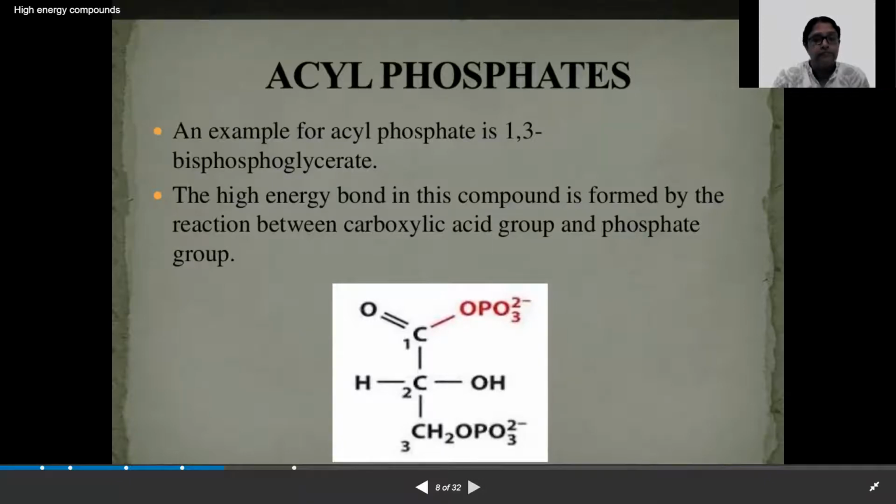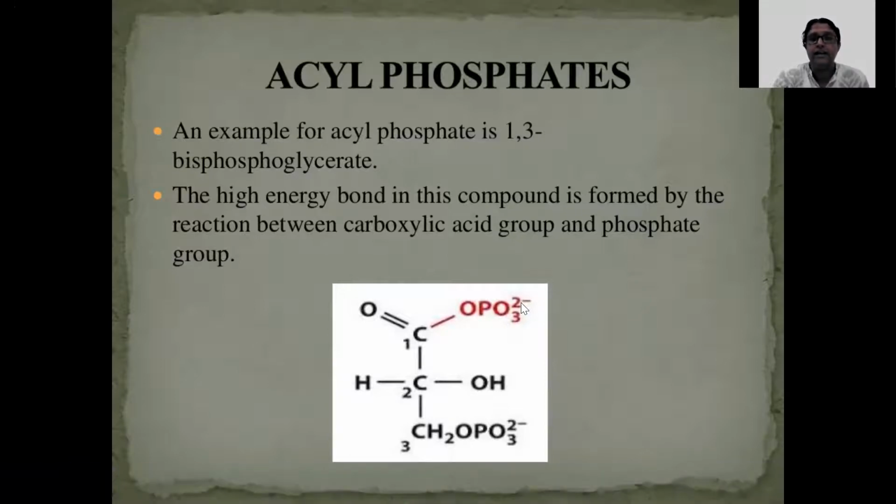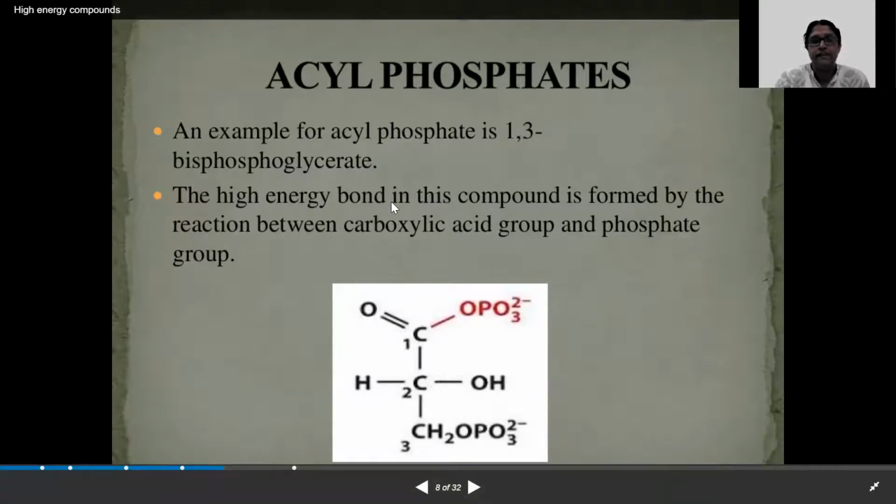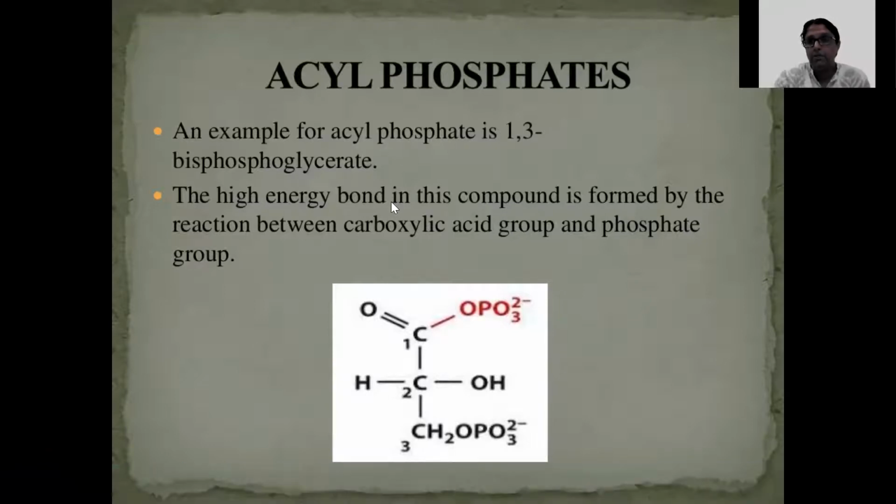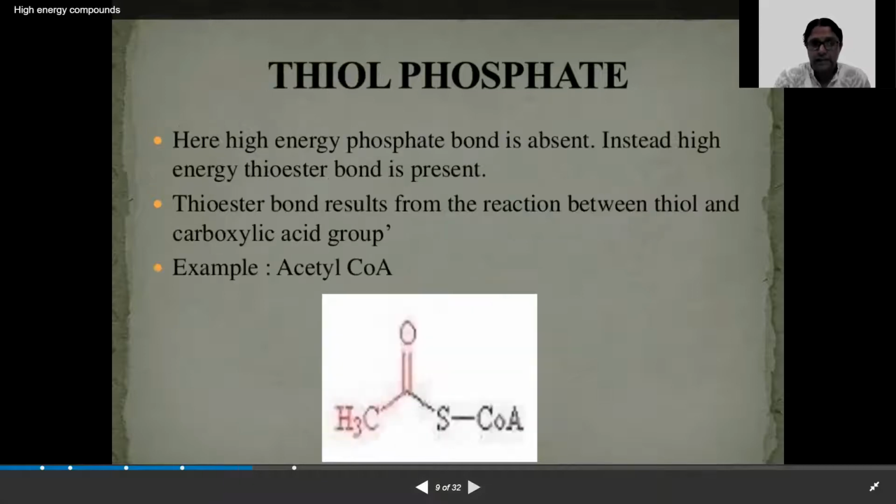Now for acyl phosphates, if the phosphate is linked to a carboxylic acid group, then that is an acyl phosphate. That will be bisphosphoglycerate, which is also capable of generating ATP by substrate level phosphorylation.